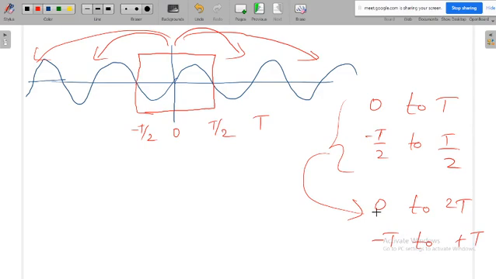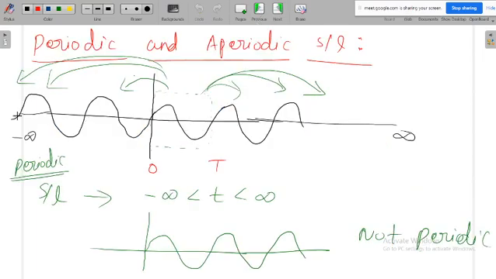In any manner we can take it. Whenever we define the time period of the signal, we may consider 0 to T as the base signal, or minus T by 2 to plus T by 2, or in some cases 0 to 2T. That means they are mentioning 2T is the period, where 2T is some value. Then we can also consider minus T to plus T. Now another idea here is that if the signal is periodic, it has to go from minus infinity to plus infinity.